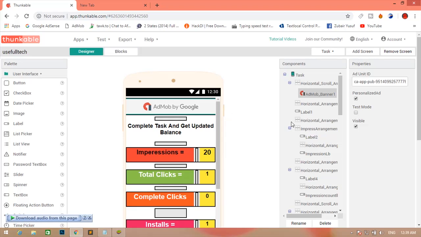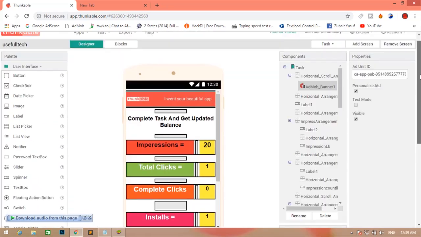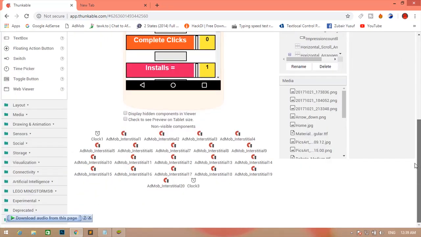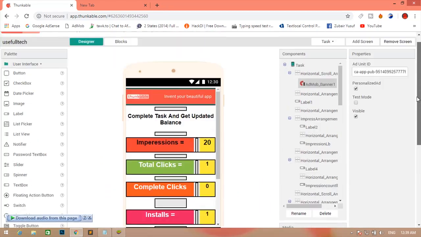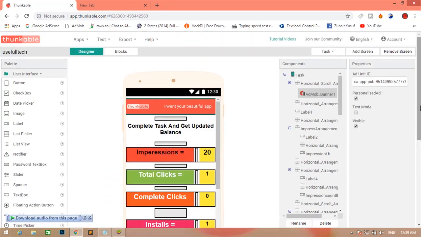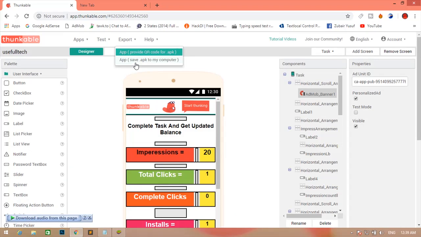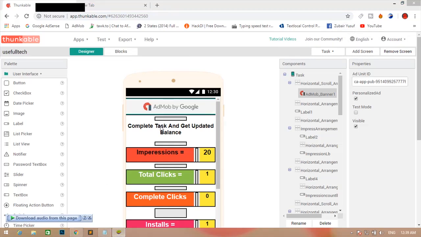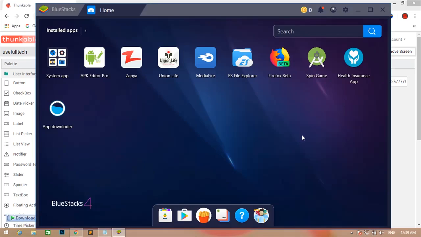So friends, just create an app in Thunkable. You can see there are a lot of interstitial ads where you change your ad units. So add ads. If you have any AIA file, you can edit it. Then simply click on save APK to my computer. Save this APK, and then install this app on your phone, or you can install it on your emulator. Now I will show you on the emulator for testing purposes.